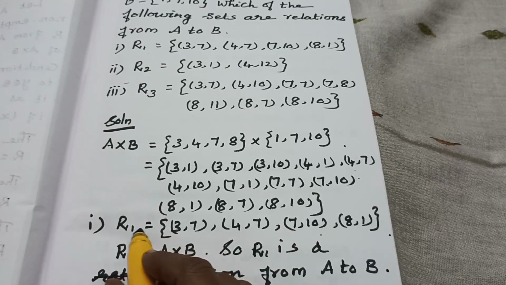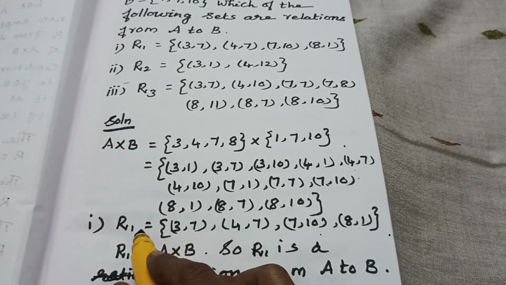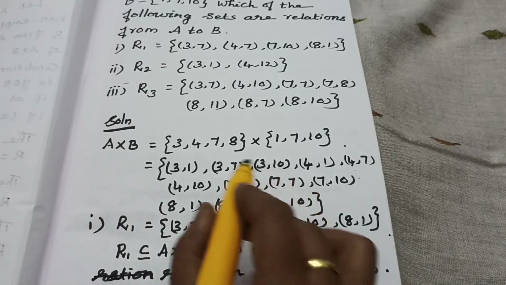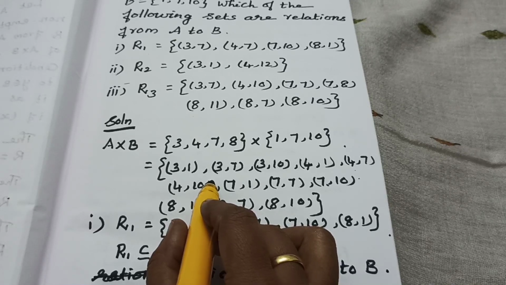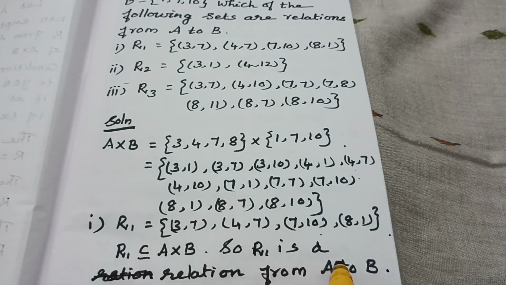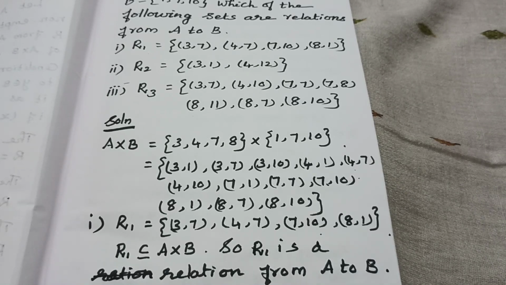Every element of R1 is in A cross B, so we can write R1 is a relation from A to B.